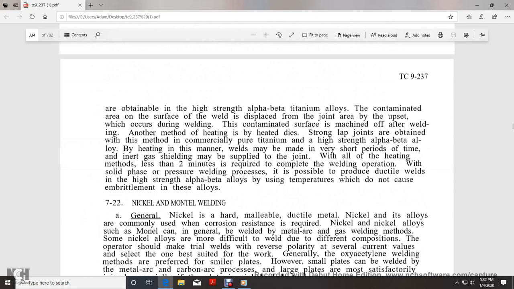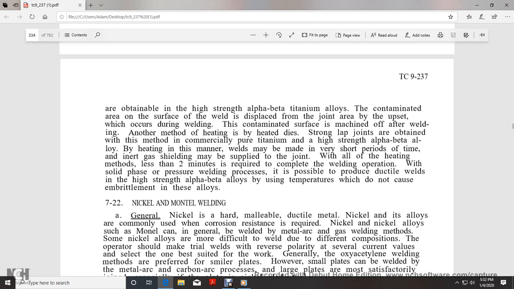Suitable pressure upset and good welds are obtainable with high-strength alpha beta titanium alloys. Contaminated surfaces of the weld, displaced from the joint area by the upset which occurred during the weld, are machined off after welding. Another method of heating is by heated dies, with which strong lap joints are obtained in commercial pure titanium and high-strength alpha beta alloys. Welds are made in very short periods of time, and inert gas shielding may be supplied to the joint with all of the heating methods. Less than 2 minutes is required to complete the welding operation with the solid phase pressure welding process.